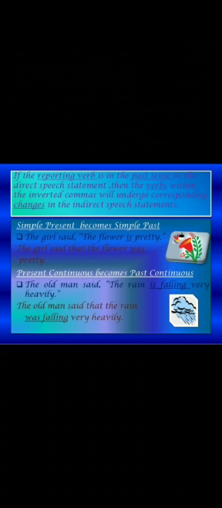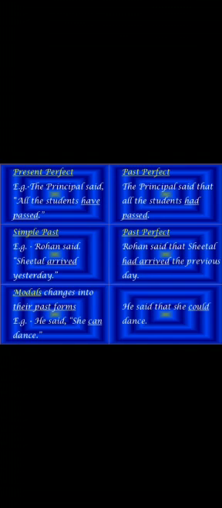Number two, present continuous becomes past continuous. For example, the old man said, the rain is falling very heavily. This is direct speech, in present continuous. Second one, the old man said that the rain was falling very heavily. This is past continuous tense, but it is indirect speech.